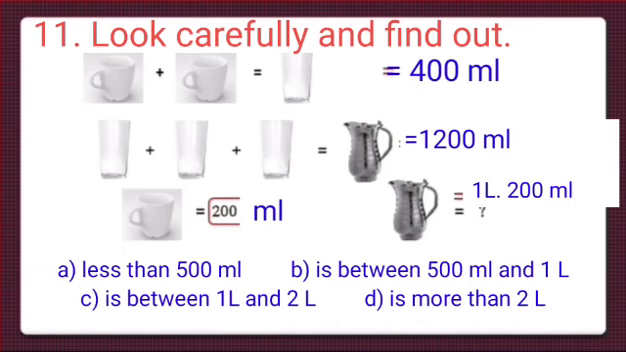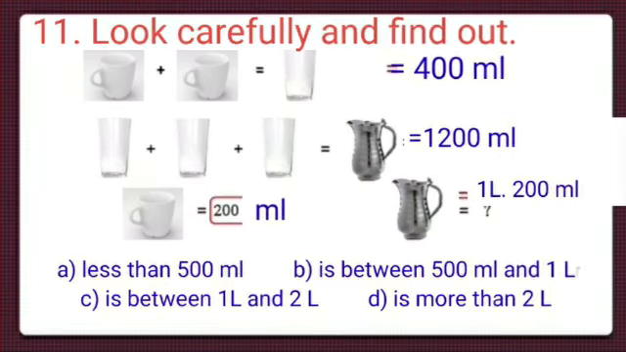Now, check the options. Option A is less than 500 milliliters. It is incorrect. Option B is between 500 milliliters and 1 liter. It is also incorrect. Option C is between 1 liter and 2 liters. And our answer is 1 liter 200 milliliter. That lies between 1 liter and 2 liters. So option C is correct. Option D is more than 2 liters. It is incorrect. So we have found out already that option C is correct option, and we will put a tick mark at option C.